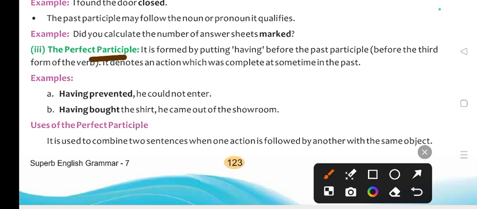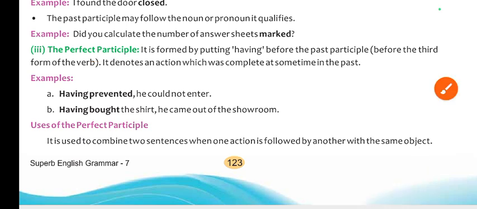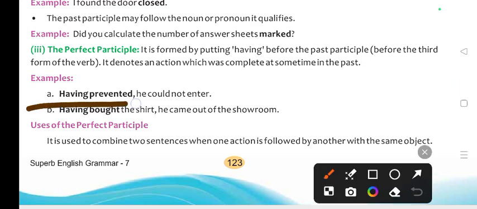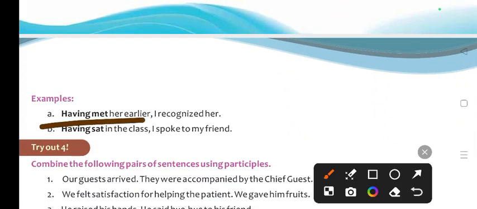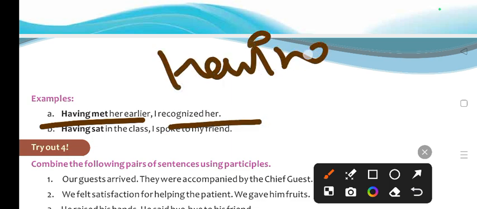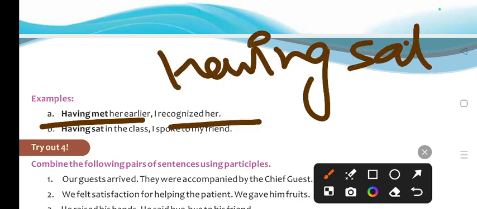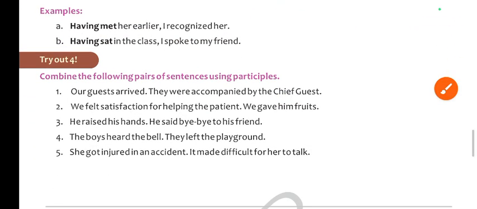Then perfect participle means when you are using having plus verb, third form, is called the perfect participle form. For example, having prevented, he couldn't enter. Having bought the shirt, he came out of the showroom. Having met her earlier, I recognized her. तो ये having और plus verb की third form का structure होता है. ठीक है. Let's all try out.